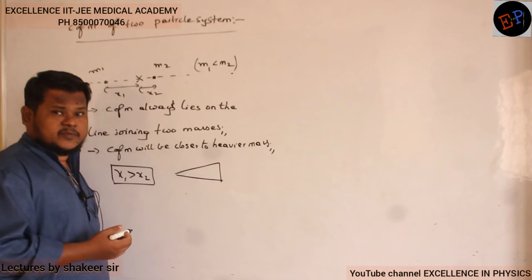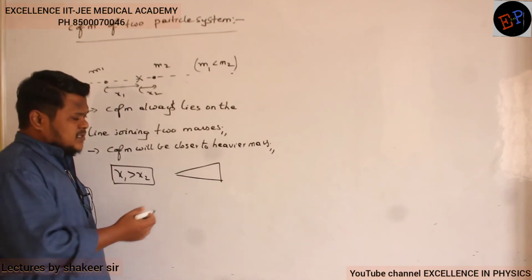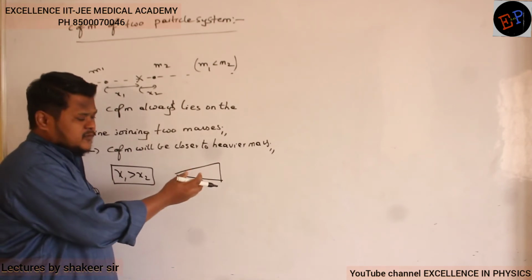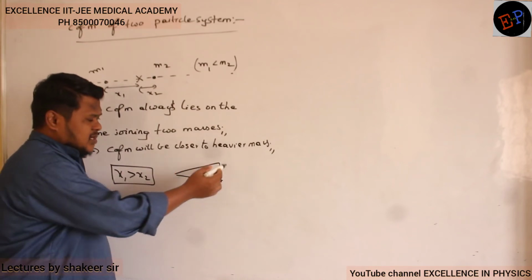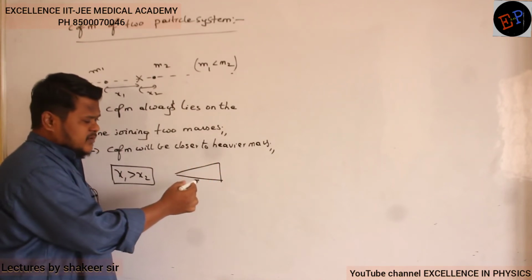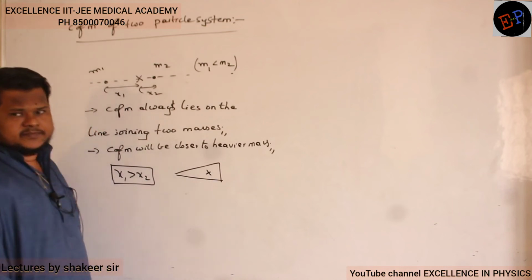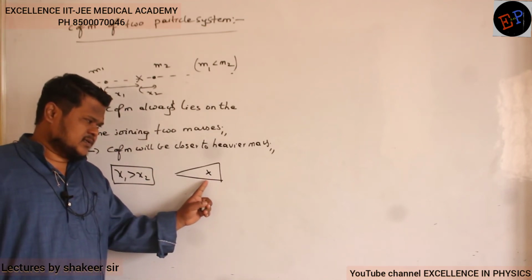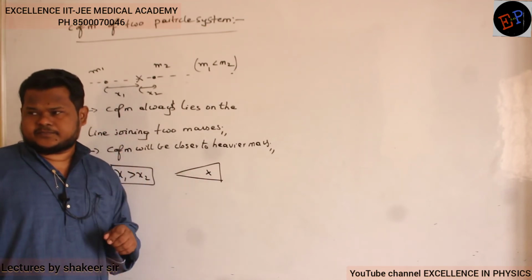Where will be the approximate position of center of mass? Center of mass will be towards that position where more mass is concentrated. So at this side more mass is concentrated, no? So somewhere here center of mass will be present. If you can place your finger here, then you can balance this body on your finger. Are you able to understand?